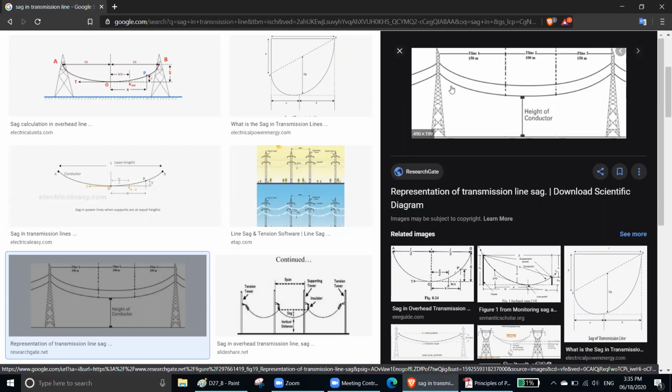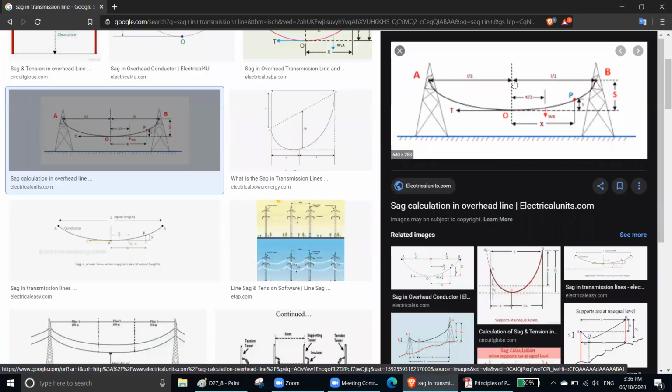This is actually called sag. So your conductor will become like this, right? They will not be straight because of the gravity. So this line, these bend position is called sag. Sag means the distance from this point to the lower point. Remember this one. The distance between the highest point and the lowest point is called sag.